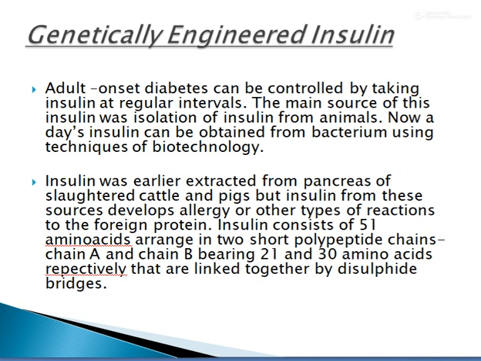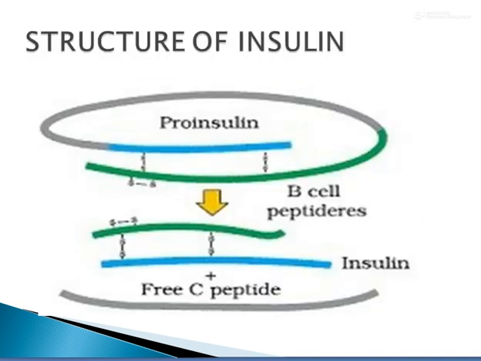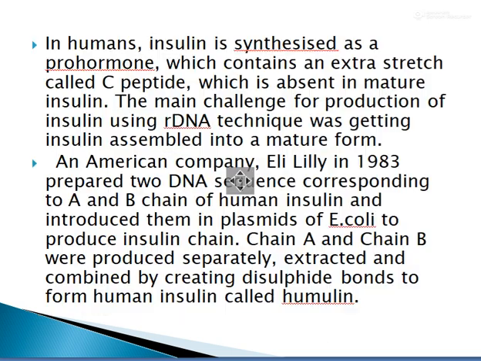That means chain A will carry 21 amino acids and chain B will carry 30 amino acids, and these two chains, A and B, are linked together or interconnected by disulphide bridges. This is the structure of insulin, which I have explained just now.